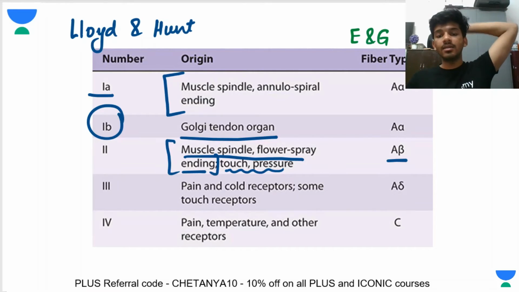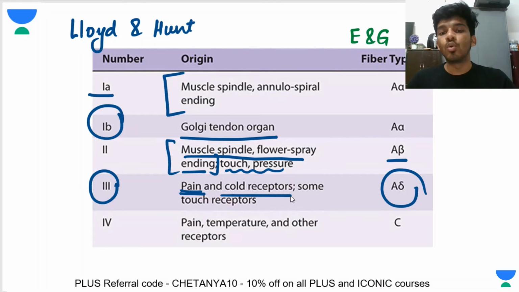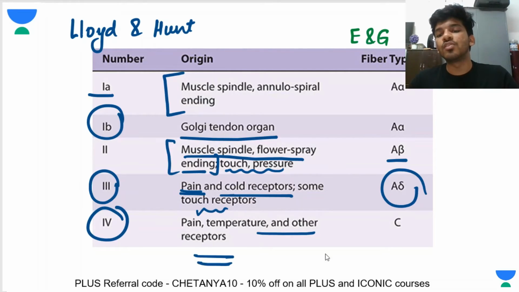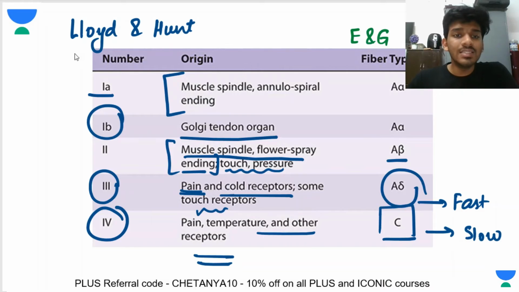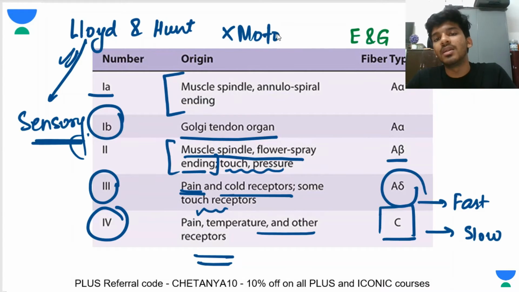So once we have an understanding of this much, let's go to the next thing, that is type 3 fibers. These are same as A delta and they will be carrying fast pain. So pain and cold receptors and some touch receptors, all of these will be present in type 3, right? And in type 4, you will have pain, temperature and other receptors of type C, which are actually unmyelinated. So type 3 is going to carry fast pain, and type 4 is going to carry slow pain. All right. So you can see in this classification, there are only sensory kinds of fibers. There's no motor fiber here, no extrafusal or intrafusal motor fibers. It's purely a sensory classification, right?